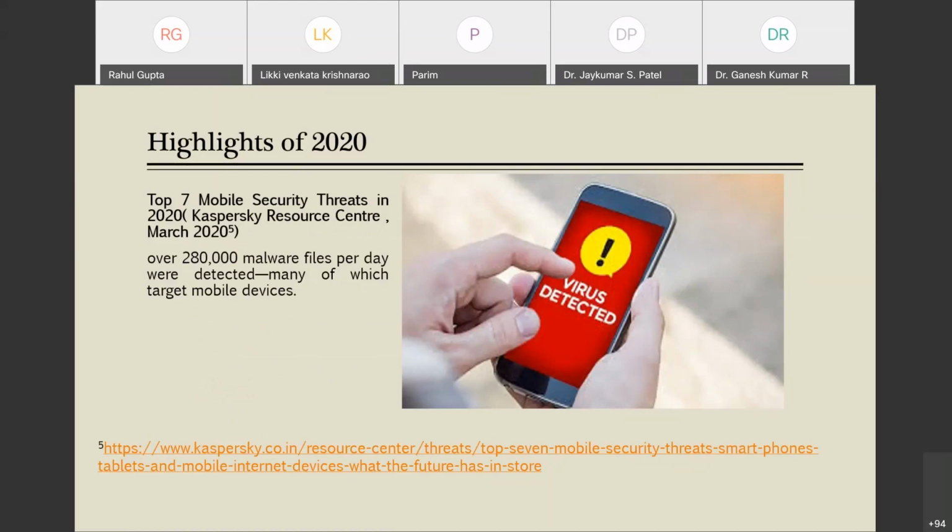But before that, it also said that over 280,000 malware files per day were detected, and many of which targeted mobile devices. So this many malware files per day are coming, and these very files are targeting mobile devices. That is very alarming.